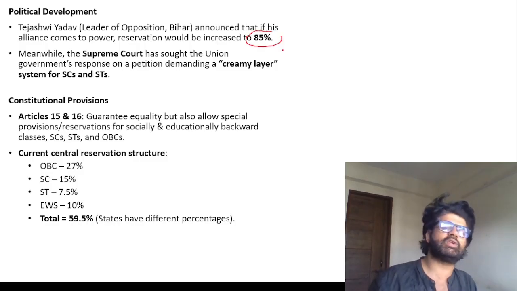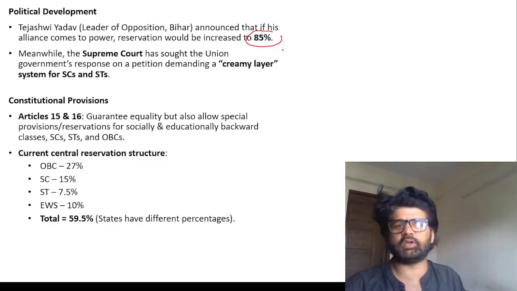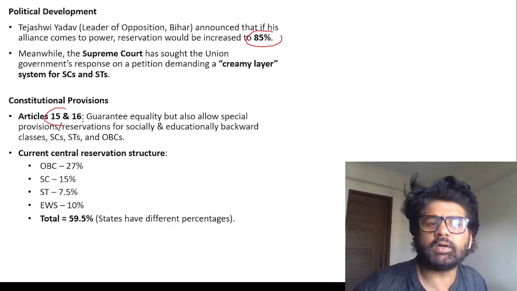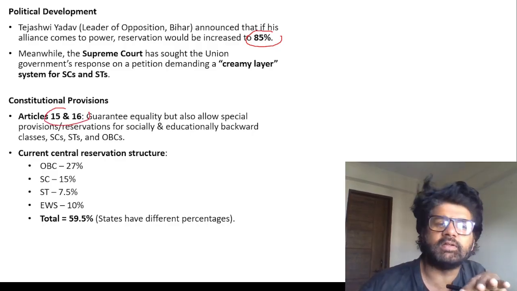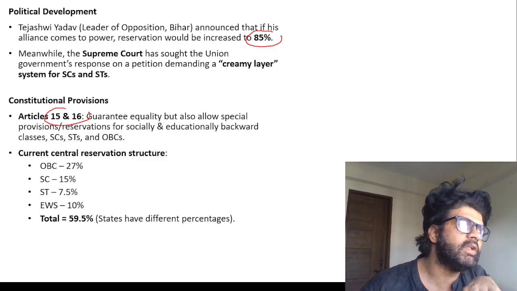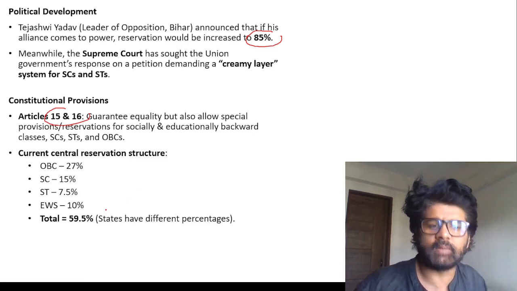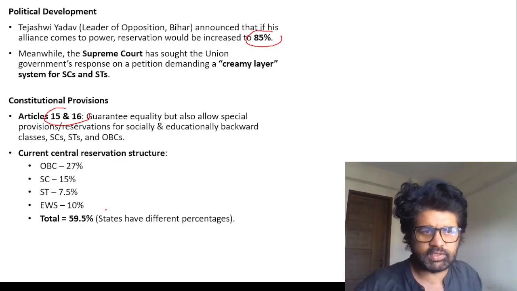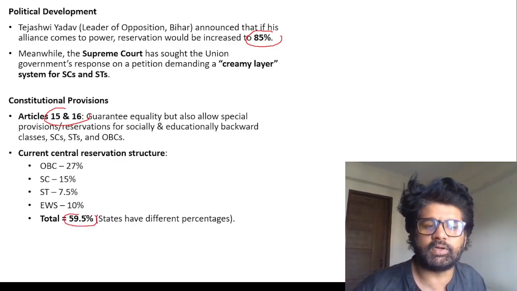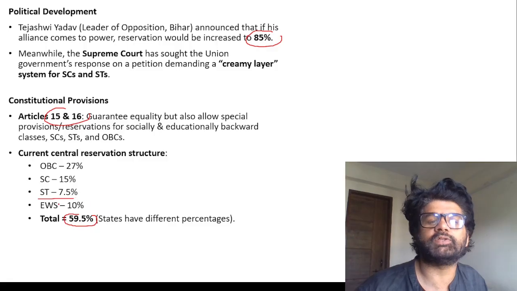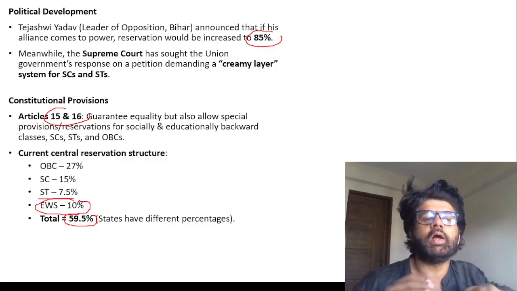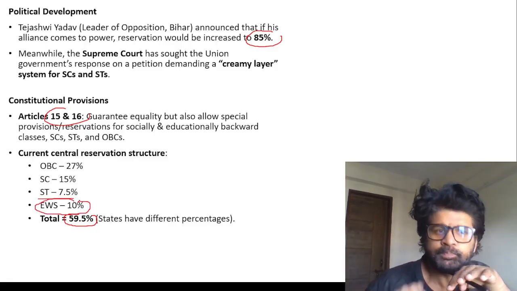That raised a question about reservation or positive affirmation in India, which is guaranteed as exceptions under Article 15 and 16, mostly under Article 15 and 16 of the Indian Constitution. Currently, how much reservation do we have at the center? Percentage varies from state to state. In the center, you have 59.5%. Earlier, it was 49.5% before EWS came into the picture, and now it is 59.5%.